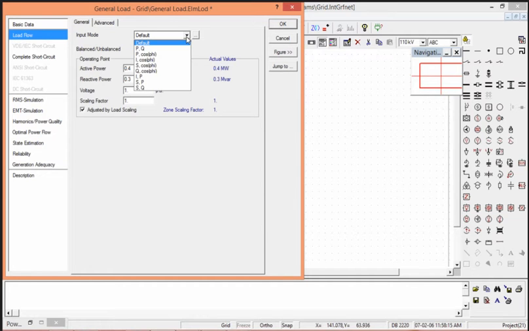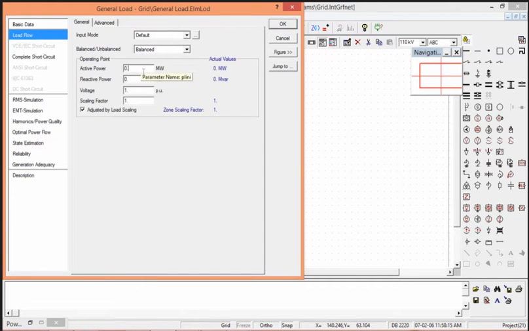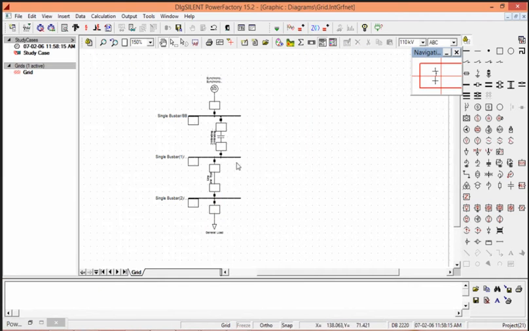Here are different input modes on which we can define our loading input modes. So my parameter has been defined.